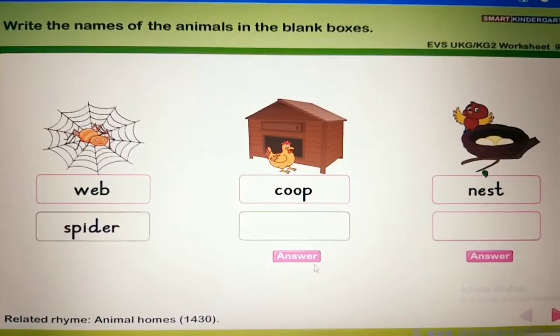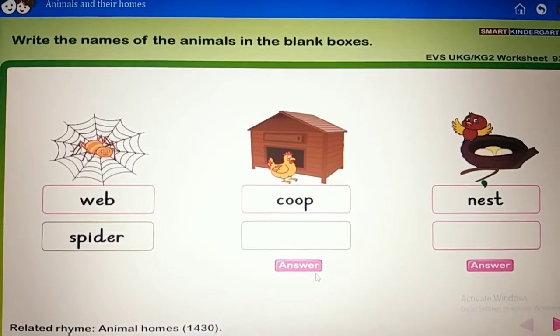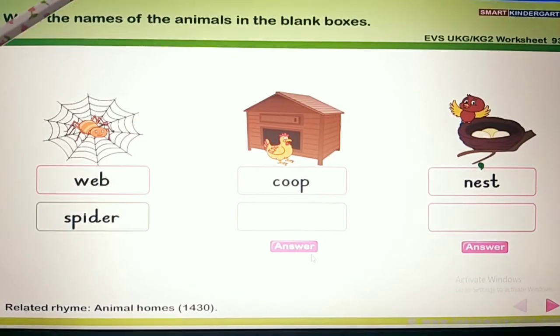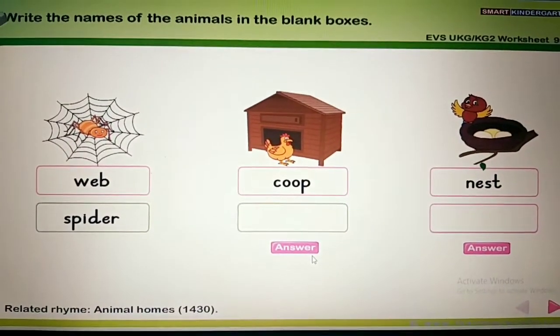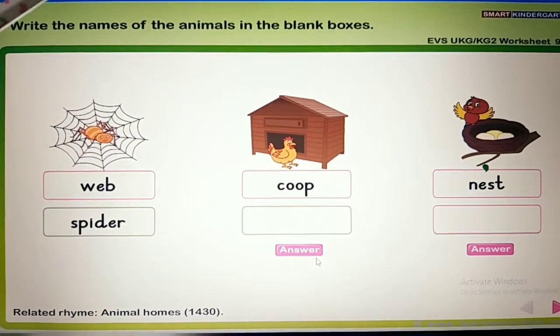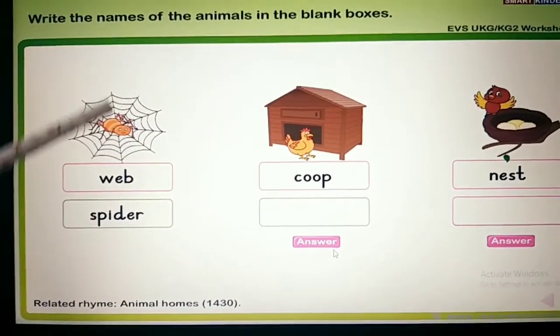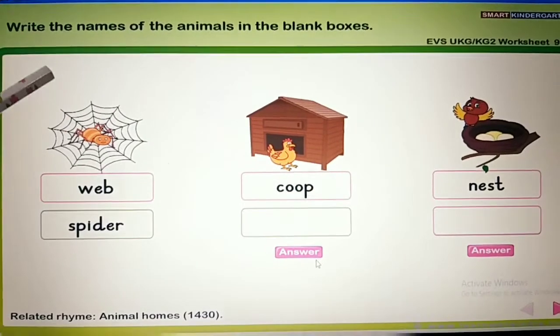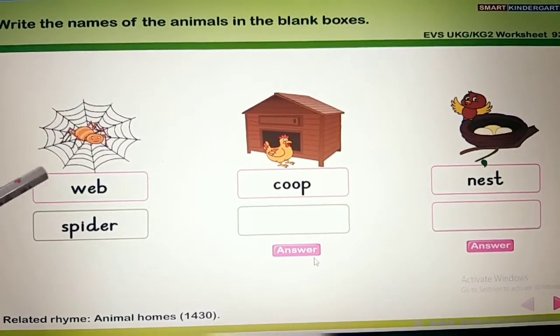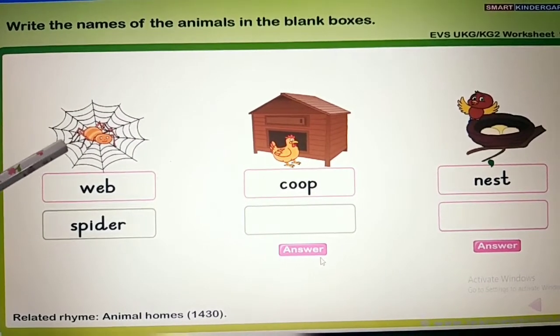All of you please turn to the next page. Page number 32. Animals and their homes. Listen carefully. Write the names of the animals in the blank boxes. Look at the pictures. There are animals and their homes. See, web.